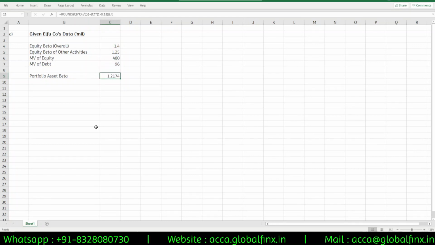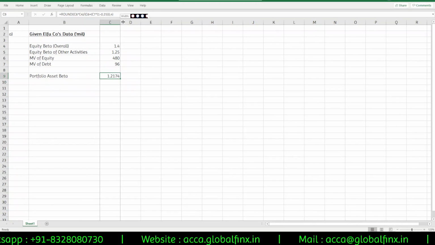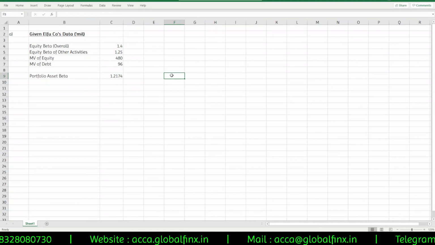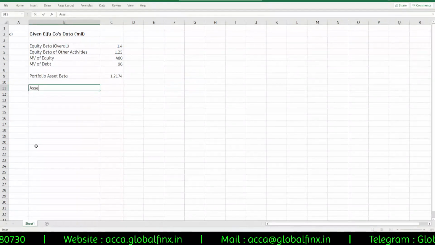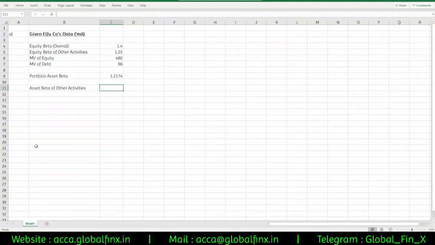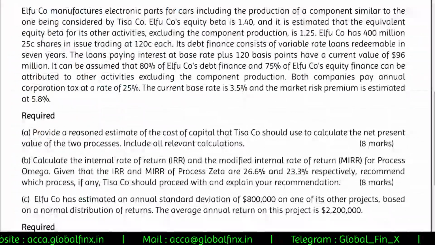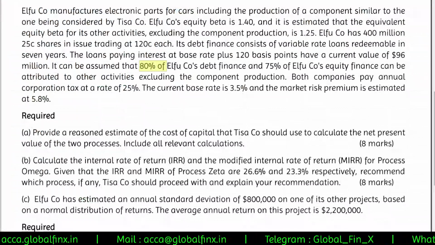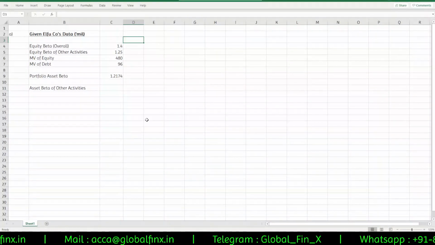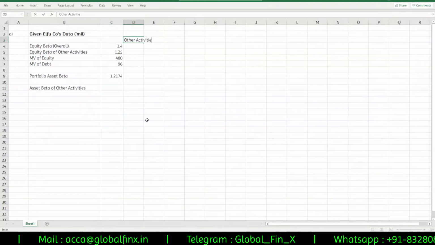1.2174. That will be the portfolio asset beta, 1.2174. Okay, but let's not stop there. We will also calculate the asset beta of other activities as well, because we are given that other activities use 80% of the debt finance and 75% of the equity finance. So I'll just do one thing here, other activities.